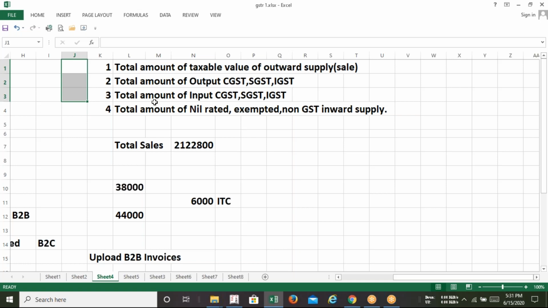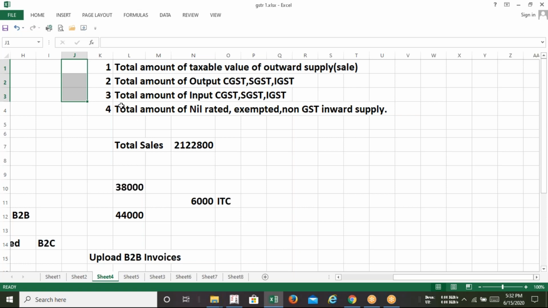Right now, if we consider 3.1 to 3, apart from 4, the GST Council is asking for the total amount of sale along with the GST component. But the GST department is not asking for the total amount of purchase. They are only asking for the tax component at the time of purchase.